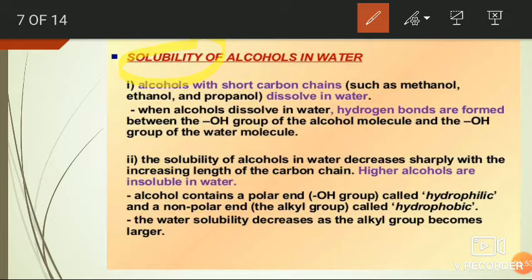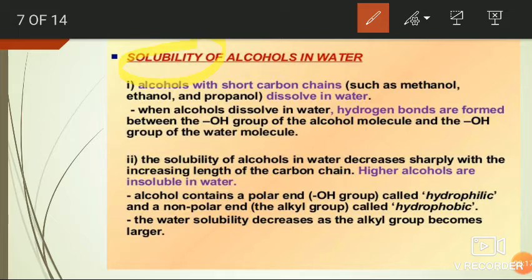What about solubility of alcohols in water? Generally, for the alcohols having a lesser number of carbons, the lower alcohols, solubility is very high in water.